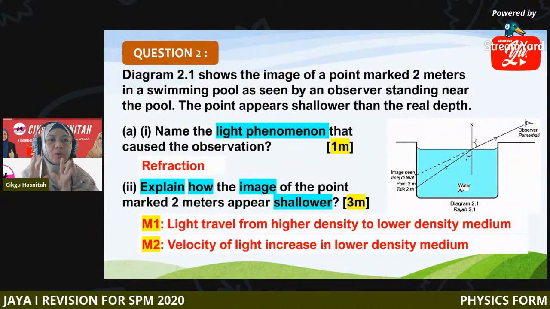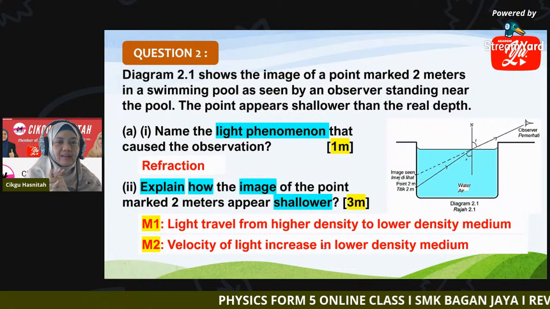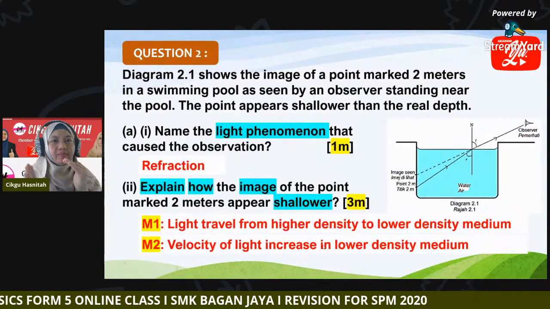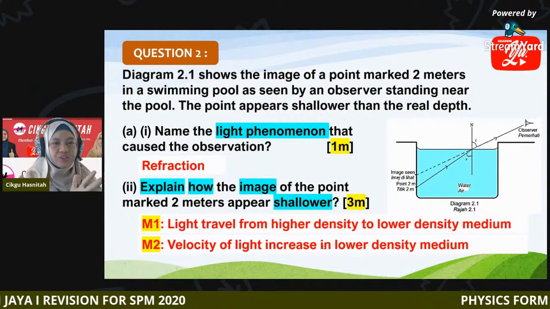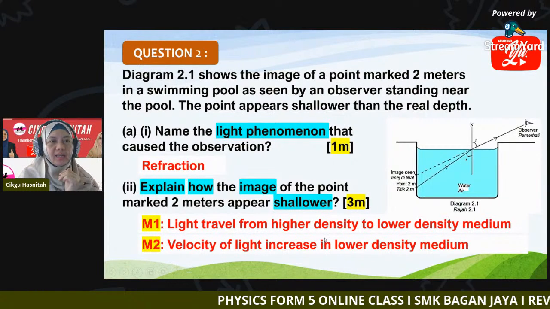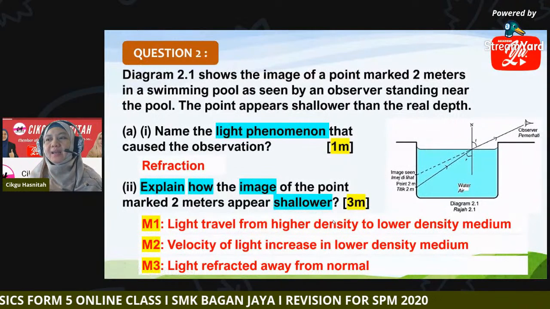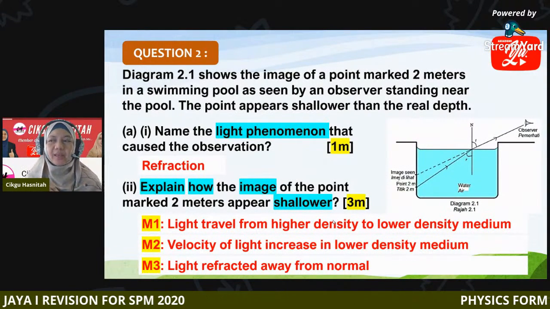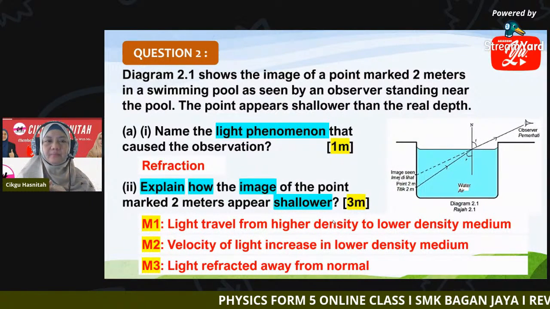So when the velocity changes, what changes after that? Remember, this is refraction. The change in velocity will cause a change in direction. So the light is refracted away from the normal. This is how you can secure 3 marks.